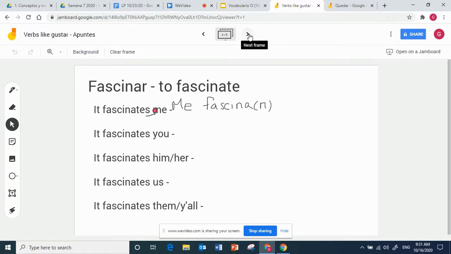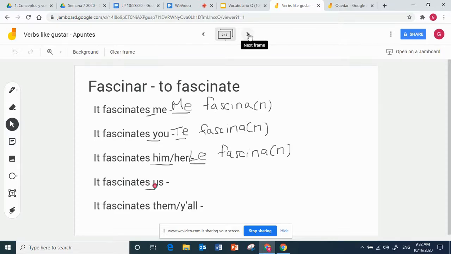It fascinates you would be te fascina, or you can make it plural as well, te fascinan. It fascinates him or her: le fascina or le fascinan. Le, me, te. I'm just going to underline the part that changes every time we, quote unquote, conjugate the verb, or change who is fascinated.